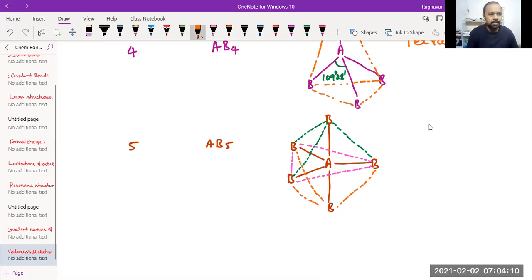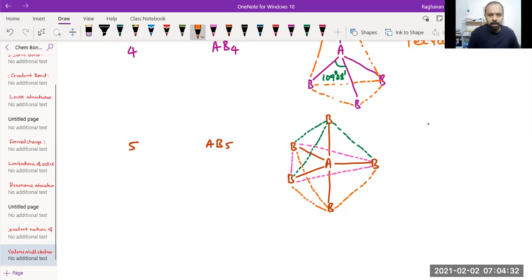Oh, see, my tab is slipping. I am not able to draw the lines properly. Now, what is this geometry called?